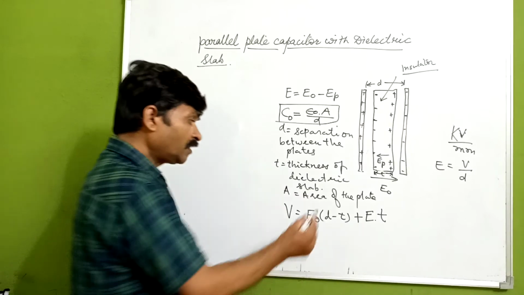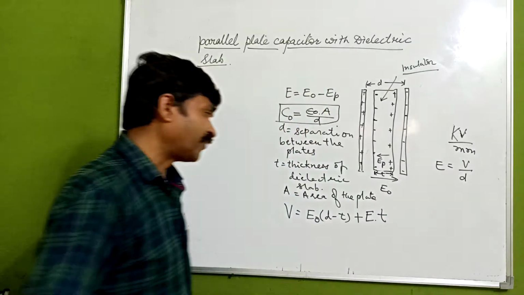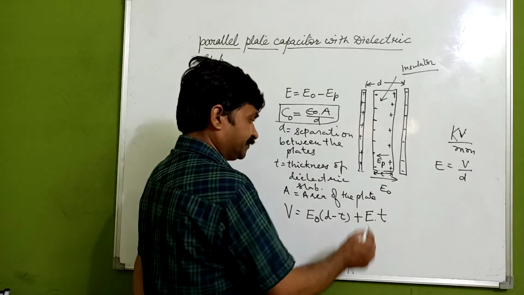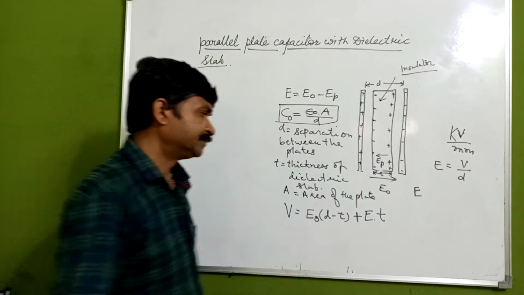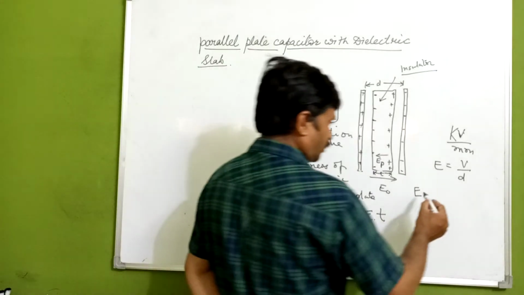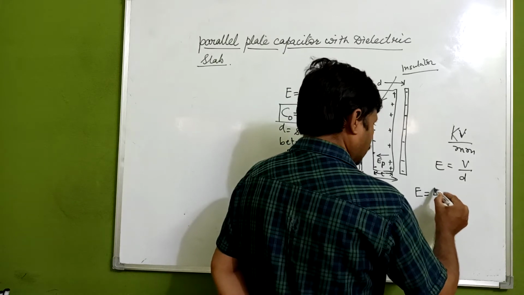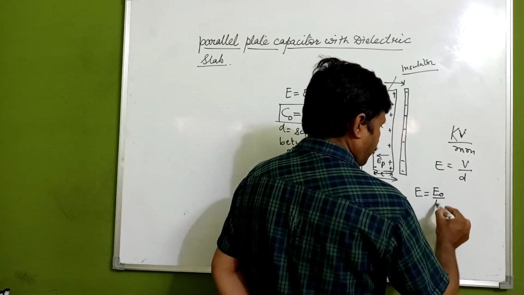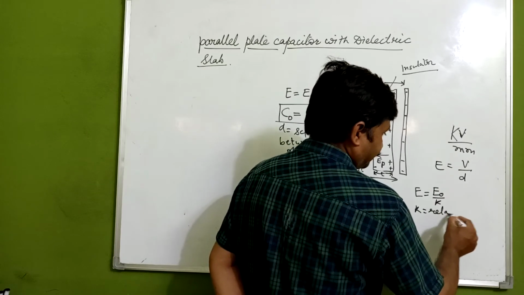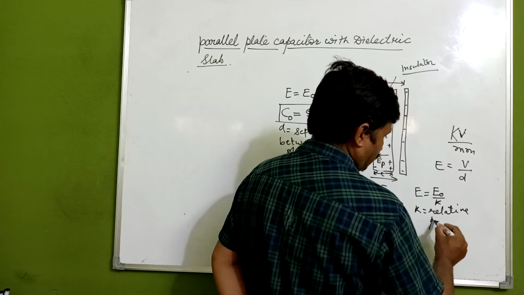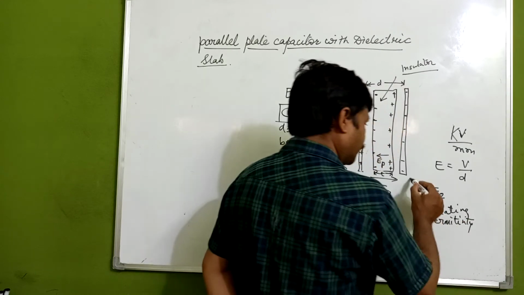We also know that the electric field inside is E equals E naught upon kappa, where kappa is the dielectric constant or relative permittivity of the dielectric slab we have introduced.